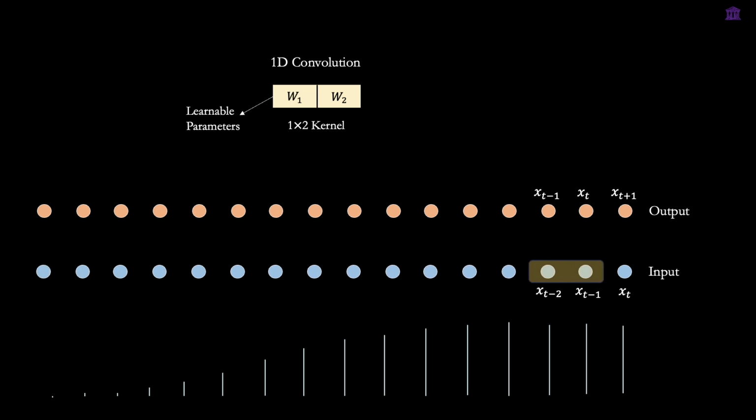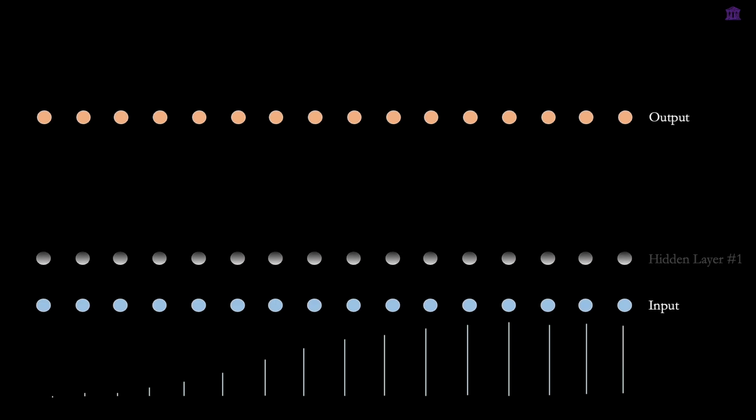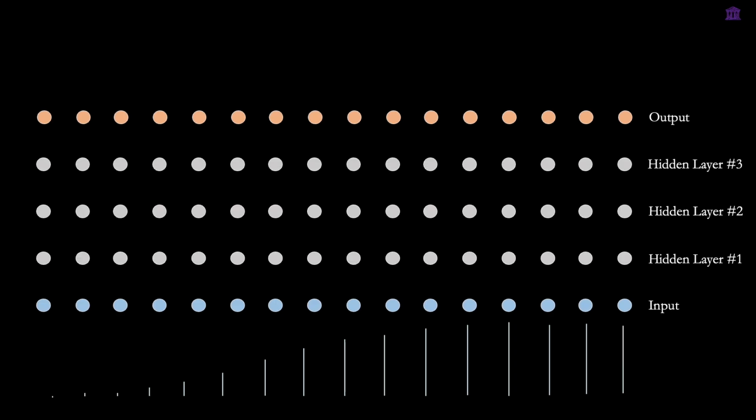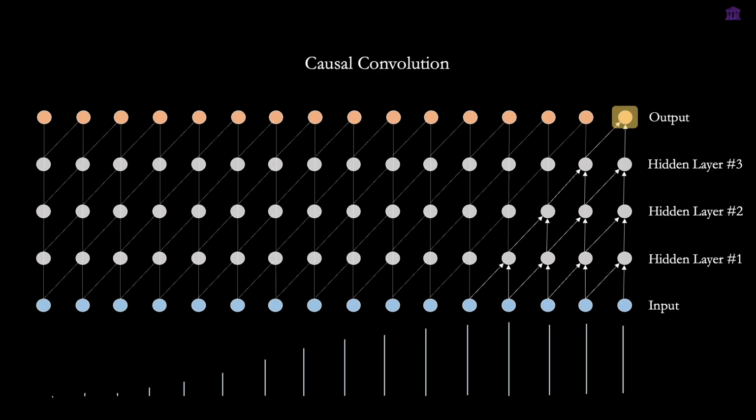As a quick reminder, to predict x sub t, we apply the kernel over x sub t minus 1 and x sub t minus 2, multiplying them by the kernel weights and summing the results. We do this for each pair of inputs to generate the corresponding output. But as you know, in a deep learning model, we use multiple hidden layers between the input layer and the output layer to learn complex patterns in the data. Now we can follow this logic to see how a sample is generated from the input layer all the way to the output layer. This is how causal convolution works.